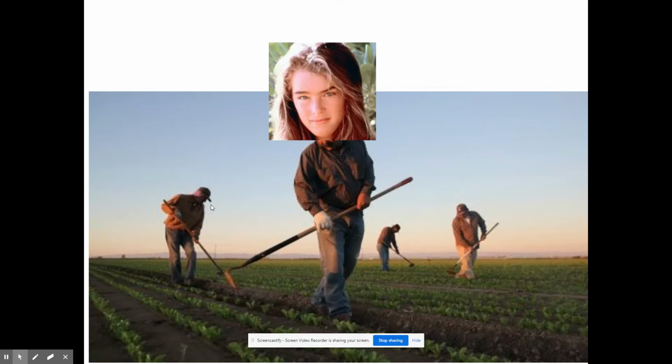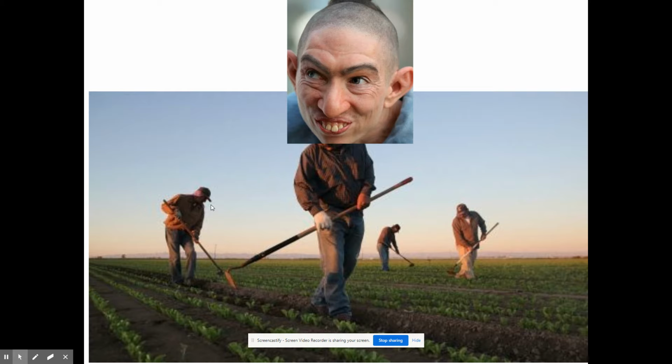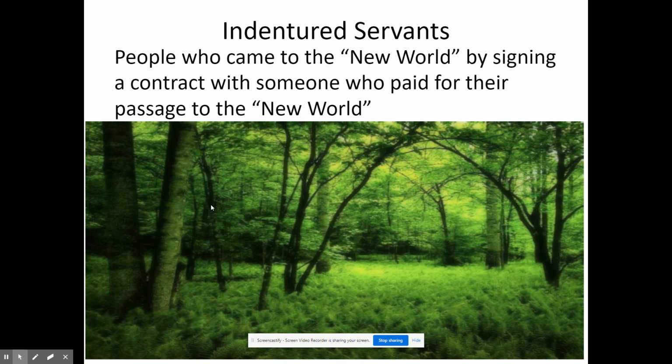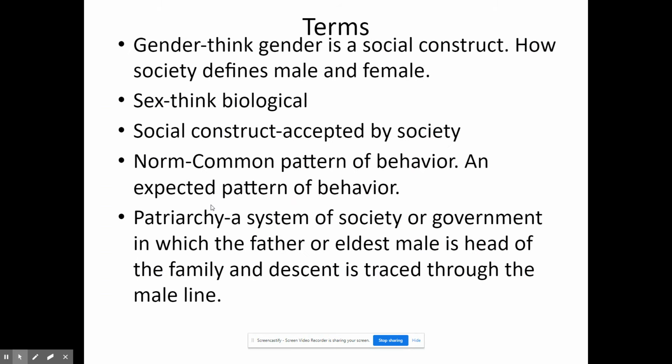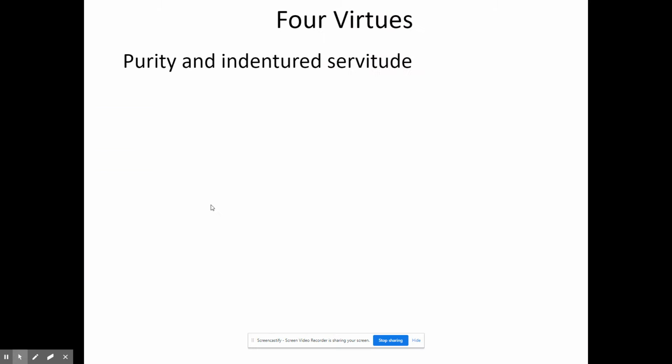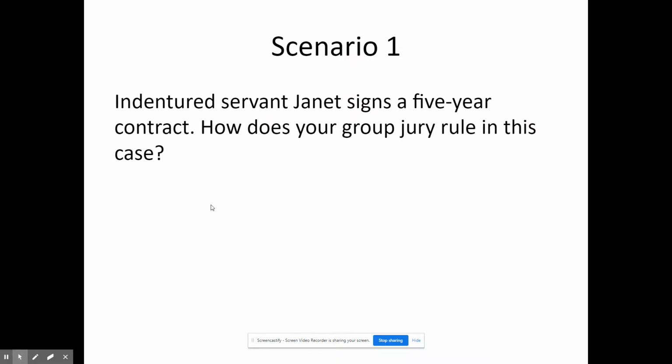We talked about the difference between a doll and a drudge. And drudgery is usually associated with difficult menial work. And now is where we start to look at beauty, class, trying to influence how women are expected to behave, which could bring us back to this particular slide here. We looked at purity and indentured servitude. And why did we do that?